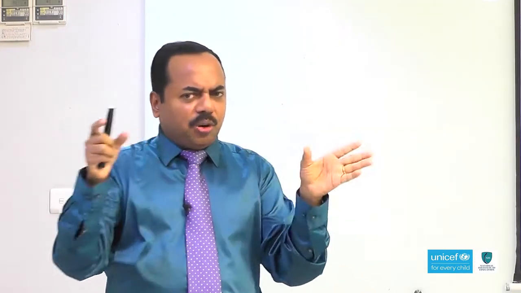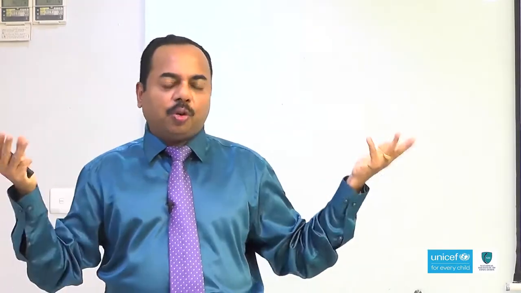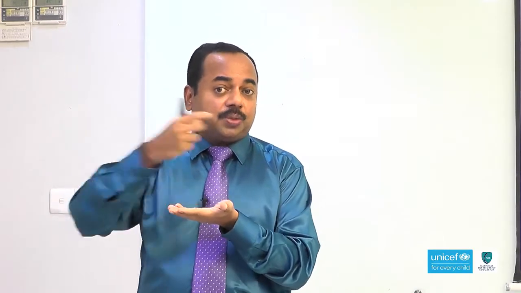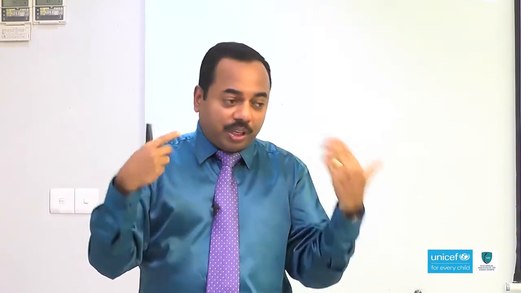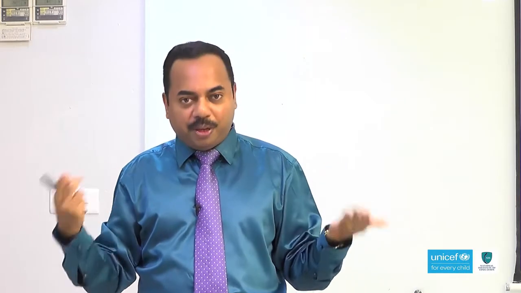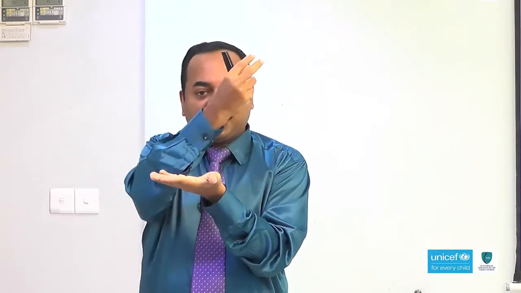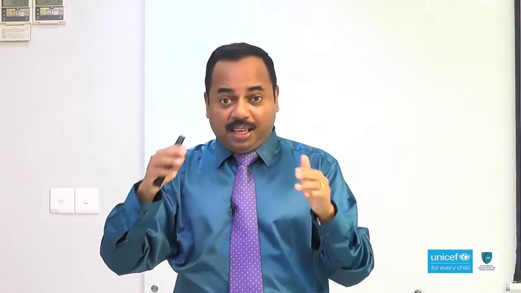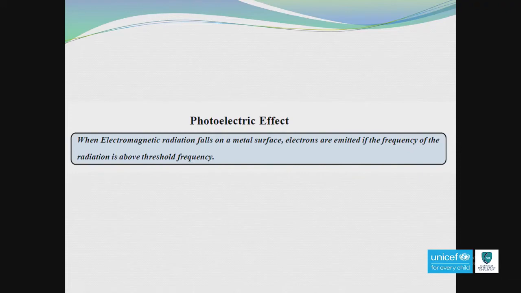Now, based on these terms, I mean threshold frequency or wavelength, how can we define photoelectric emission? Can we just say electrons are emitting from the metal surface when an electromagnetic radiation is falling? It does not make any sense. In terms of threshold frequency, how can we define it? Emission of electrons from the metal surface when the frequency of electromagnetic radiation is greater than the threshold frequency. So, this is the real definition of photoelectric emission.